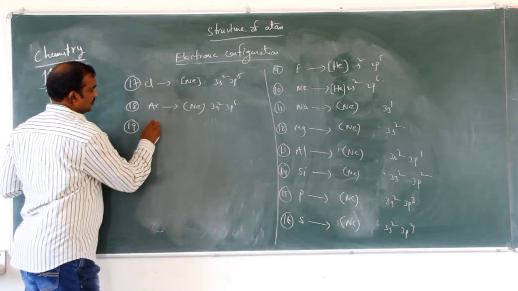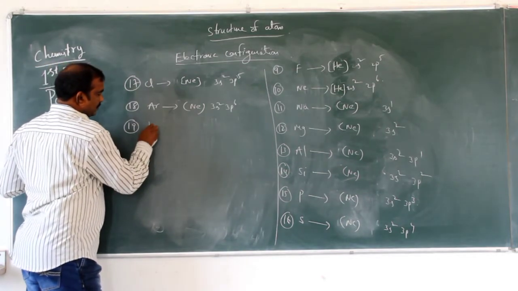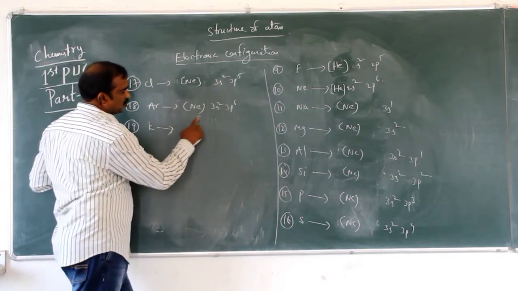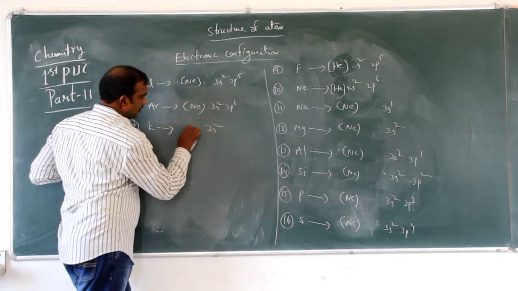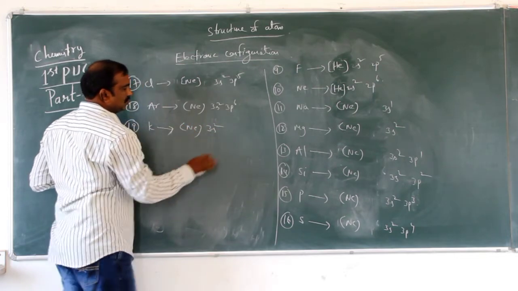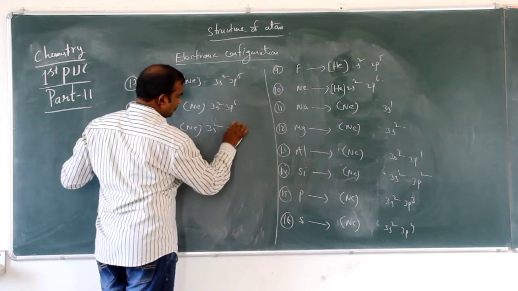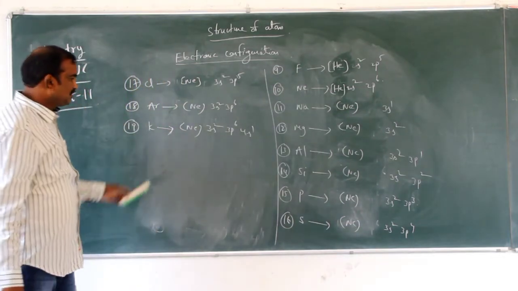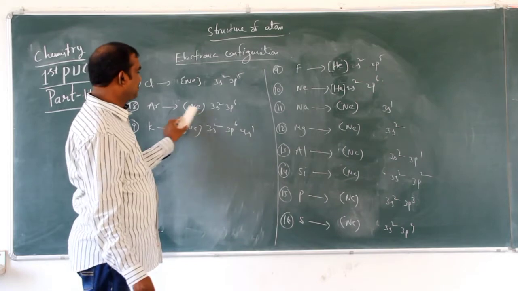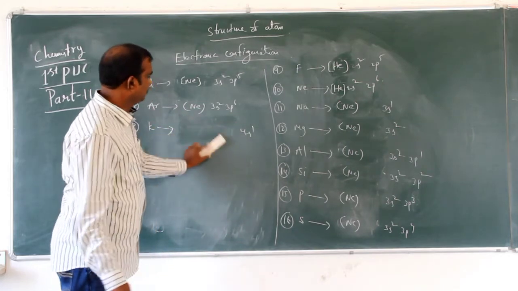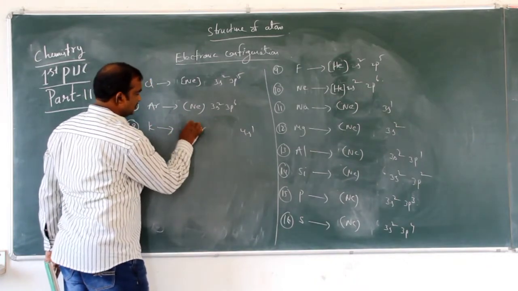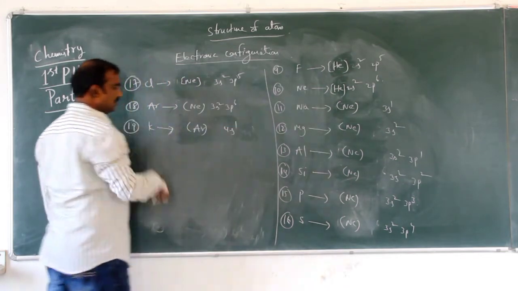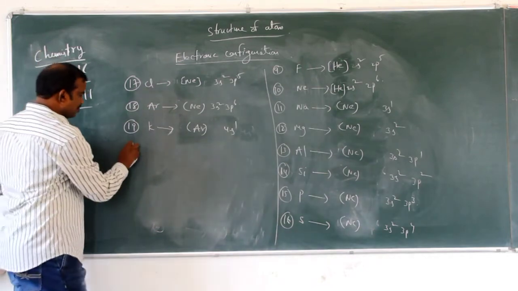Next 19, potassium 19. Look at here: 1s2, 2s2, 2p6, 3s2, 3p6, 4s1. So instead of neon 3s2, 3p6, I am writing argon. So argon 4s1. Next 20, calcium: argon 4s2.